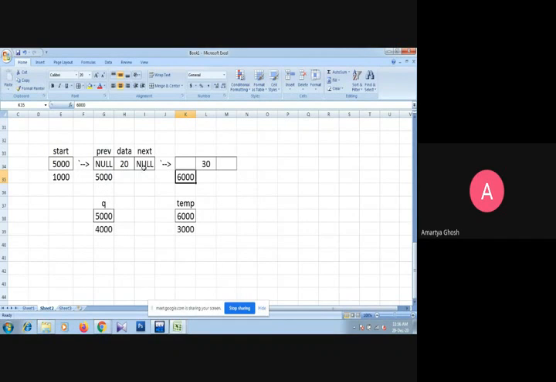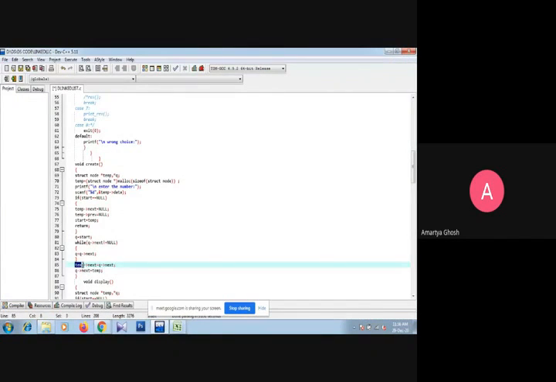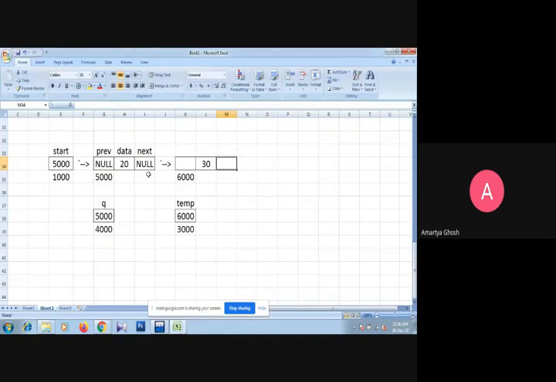So q arrow next, which contains the null, should be assigned into temp arrow next. So temp arrow next equals to q arrow next. By this way we assign this null into the next part of the new node.